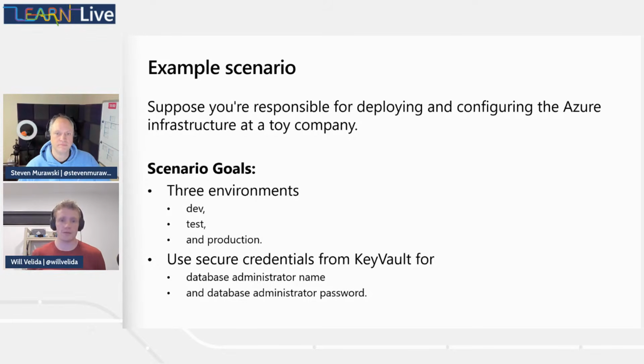And we're also going to be working with secure credentials. So what we'll be doing in our scenario is we'll actually be getting secrets from Key Vault for our database administrator name and also the password to our SQL Server as well. Those are values that we want to keep secure. We don't want to leak them, because they're credentials to our data. So we don't want that just being shared all over the place. So we're going to learn how we can actually secure those credentials and then use Key Vault and retrieve them from our Key Vault in our Bicep template.